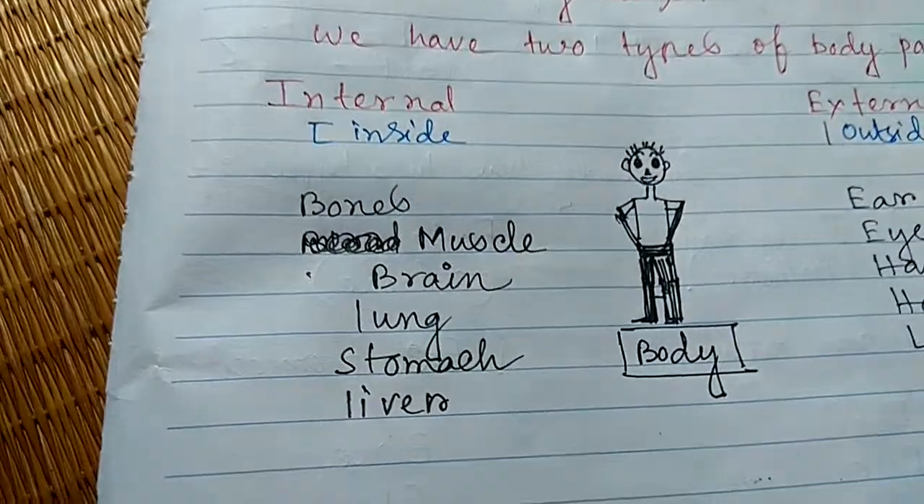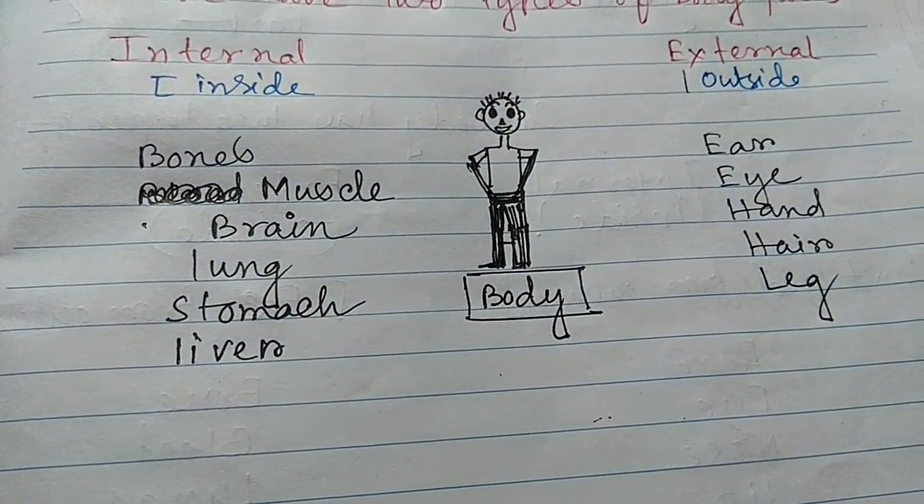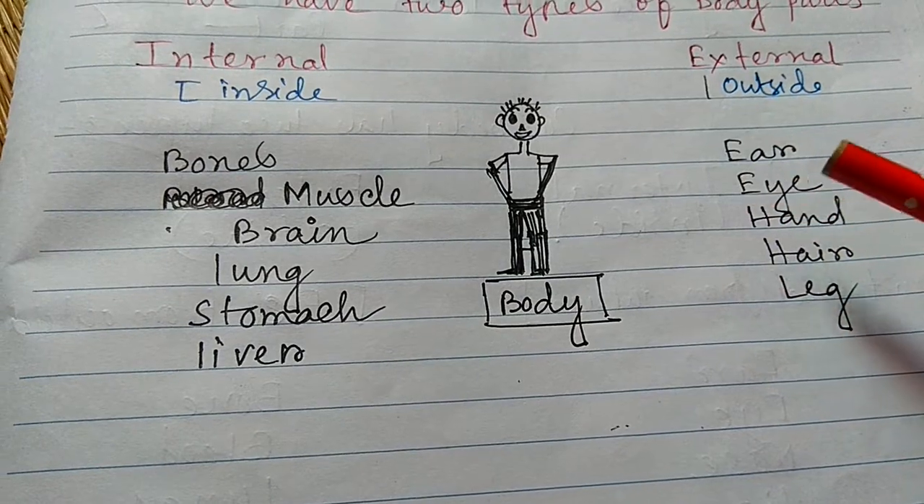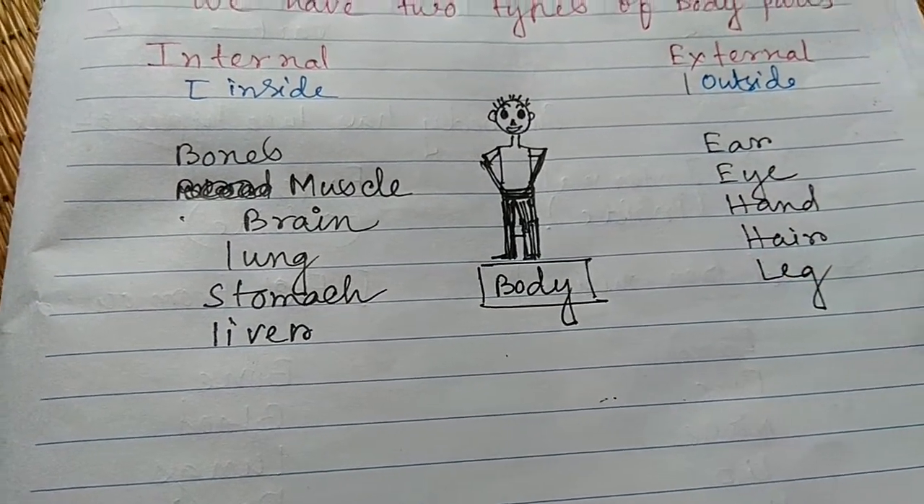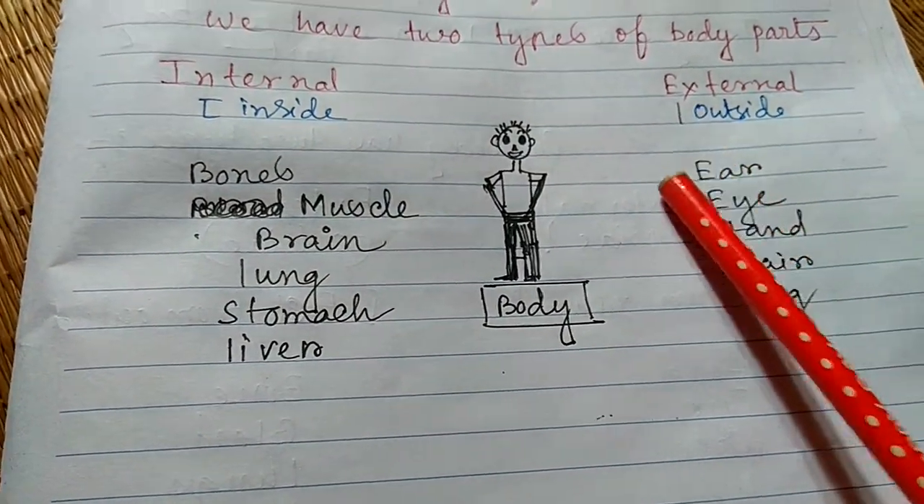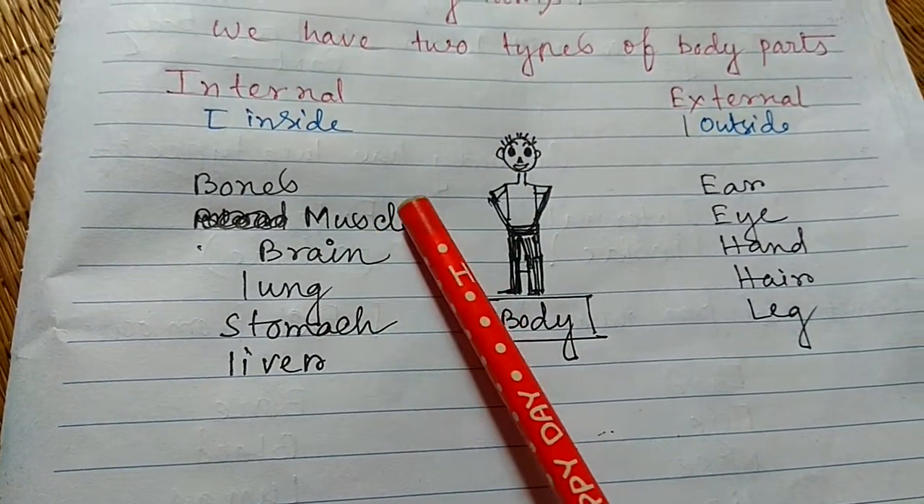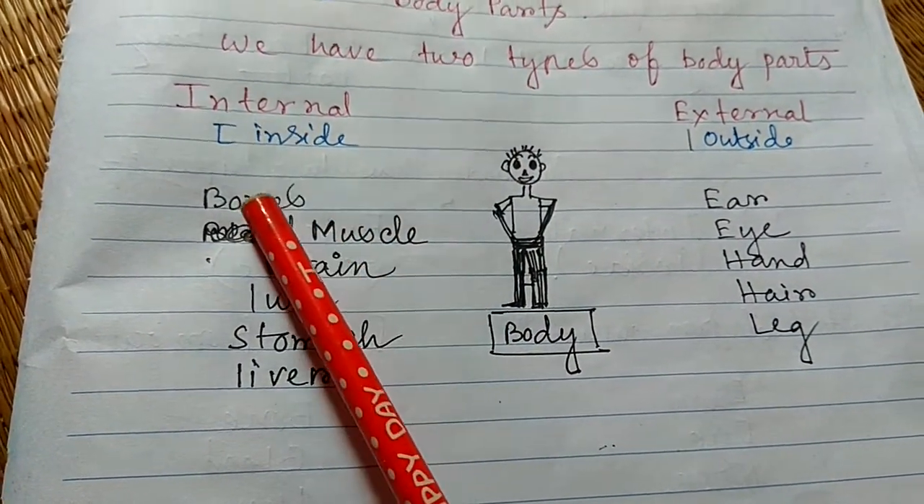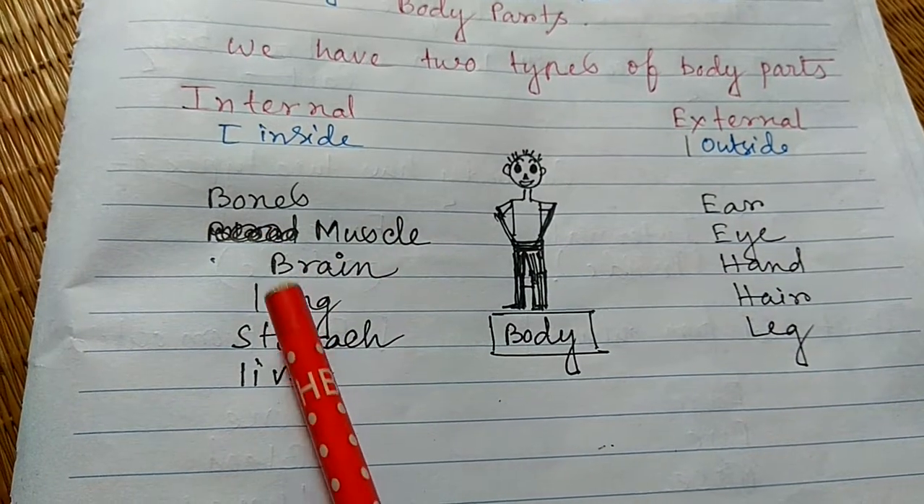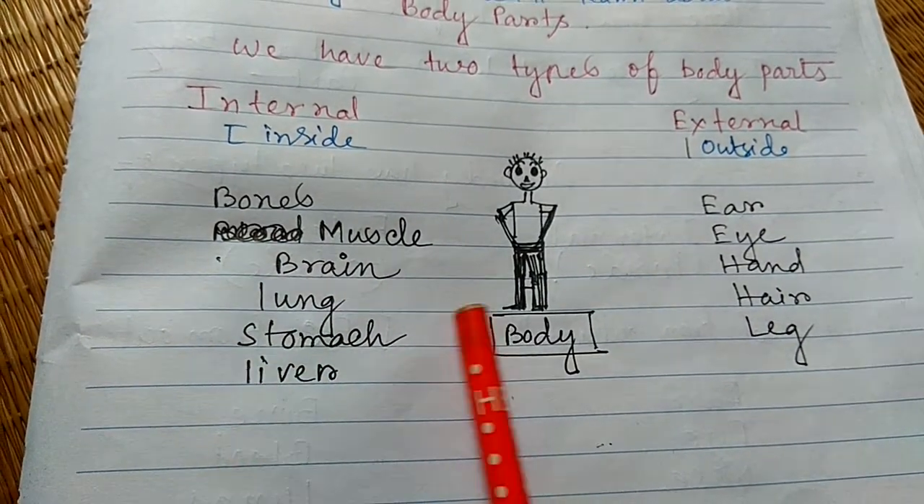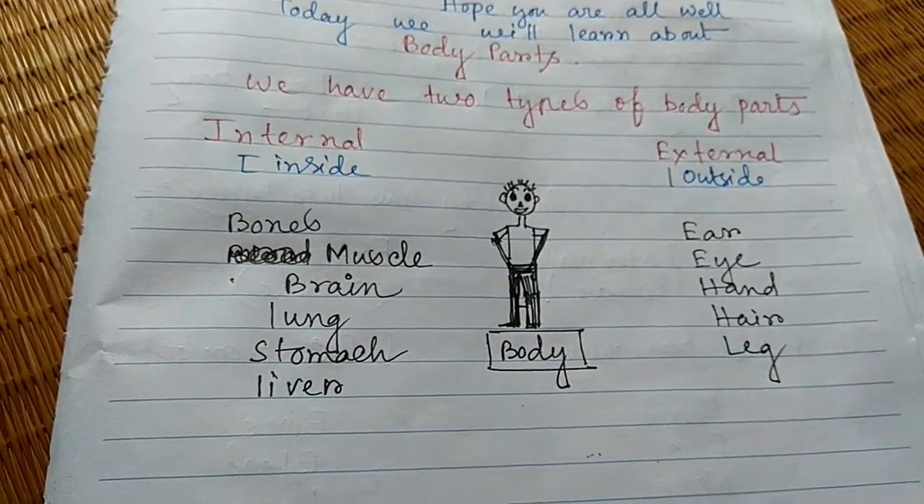Outside body part, we are generally very much well aware of the body parts like ear, eye, hand, hair, leg, and there are so many. I have just kept simple examples to make you understand. And these are some inside body parts: bones, muscles, brain, lungs, stomach, liver, kidney. There are so many.